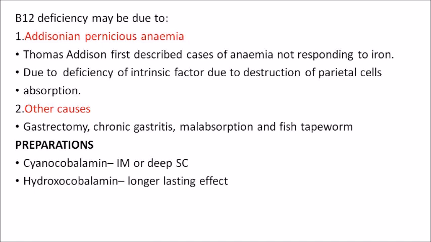So you have an extrinsic factor and you have an intrinsic factor. Intrinsic factor, also known as intrinsic factor of Castle, is a glycoprotein, and our extrinsic factor is vitamin B12. Intrinsic factor produced by the parietal cell is required for the absorption of the extrinsic factor or B12. So when parietal cells are destroyed, there is no intrinsic factor, there is no absorption of vitamin B12. Other causes are gastrectomy or chronic gastritis, then malabsorption of the vitamin, or due to the presence of fish tapeworm.